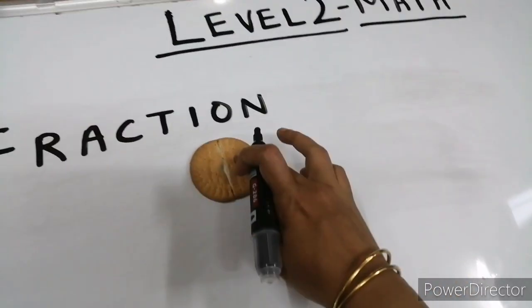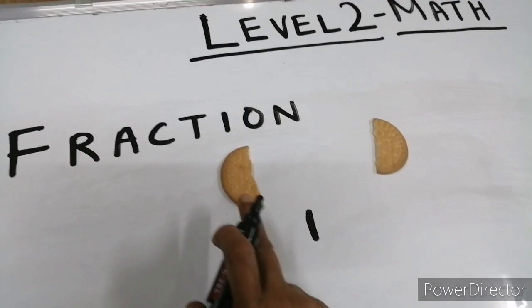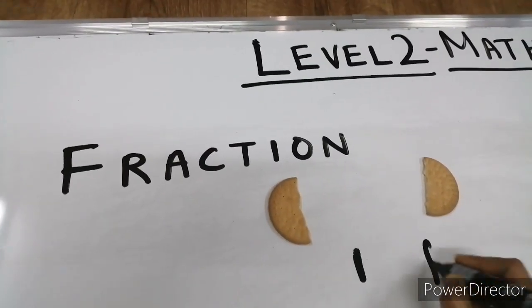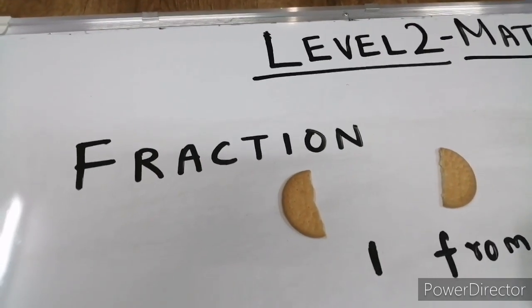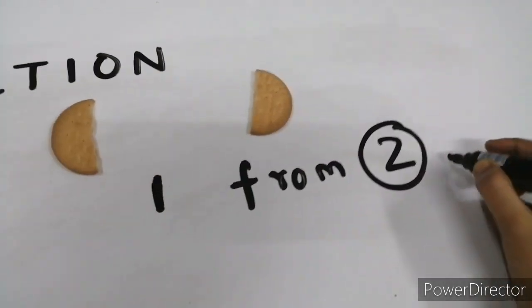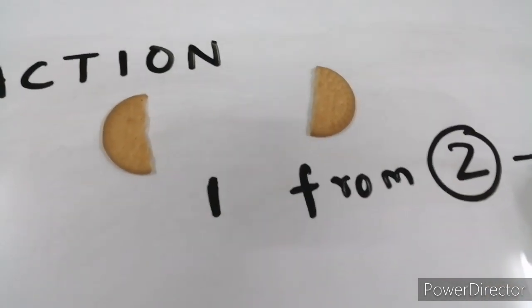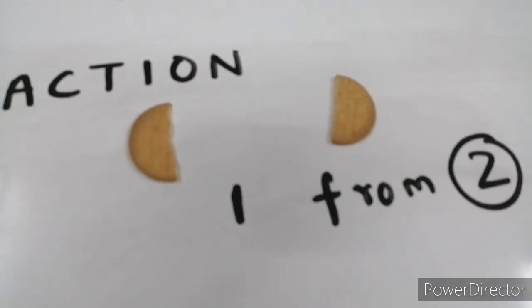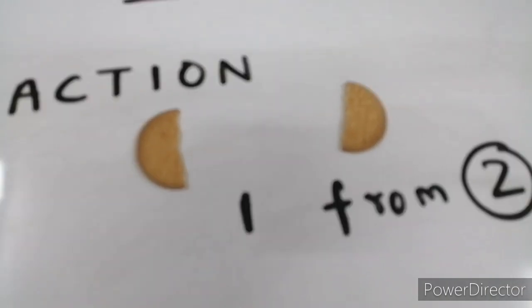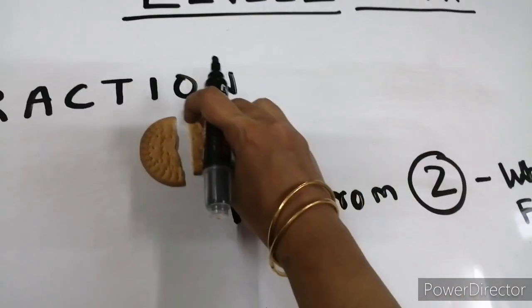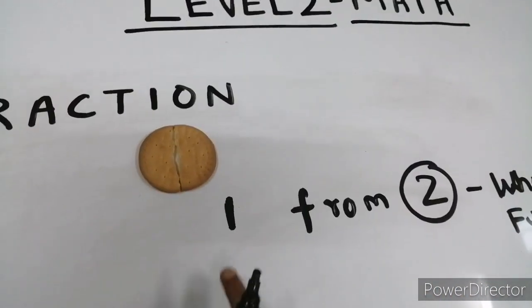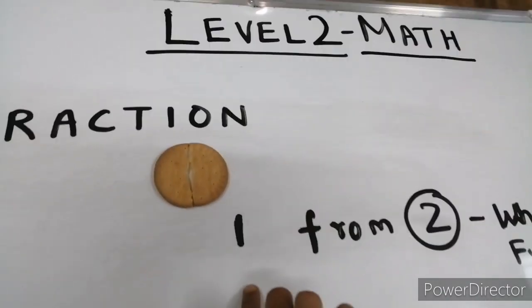You need 2 parts. So you have taken 1 from 2. 2 is the whole or the full. So 2 parts make a full cookie and you have taken 1 part from it.